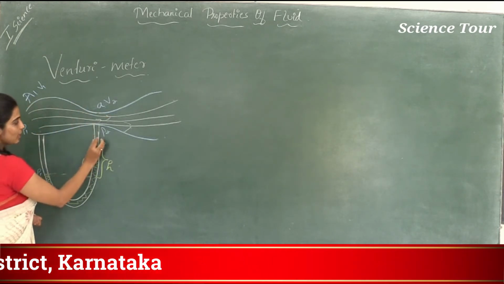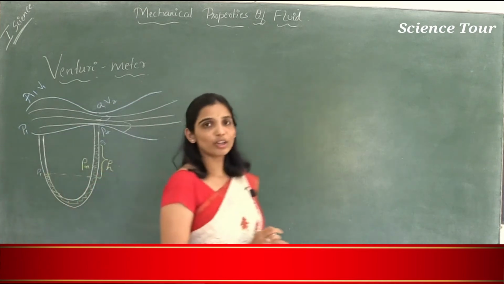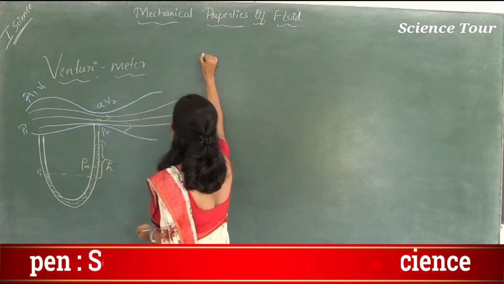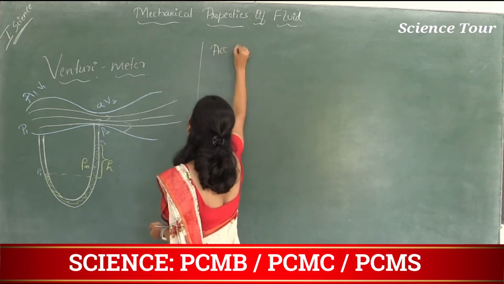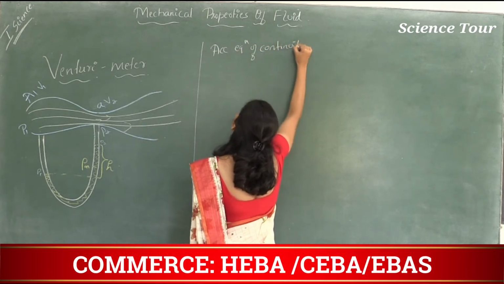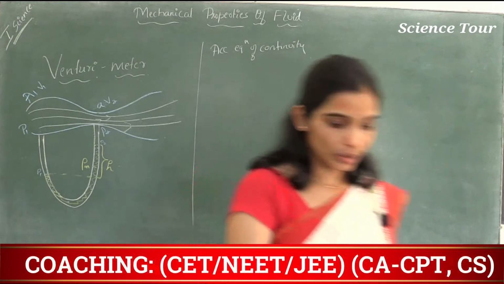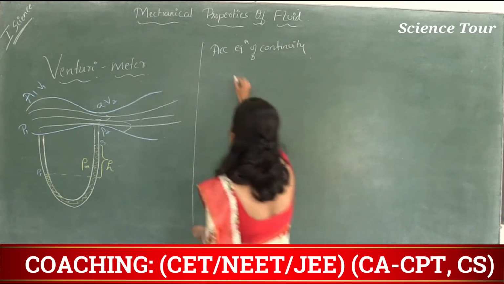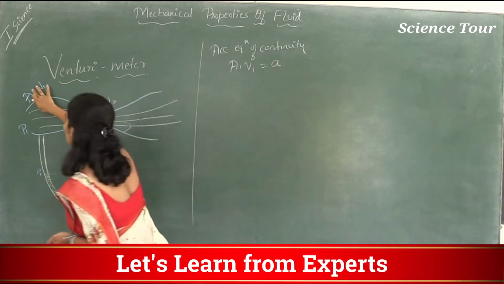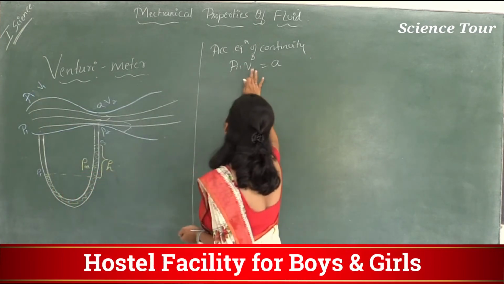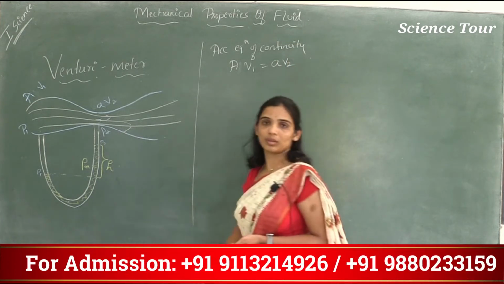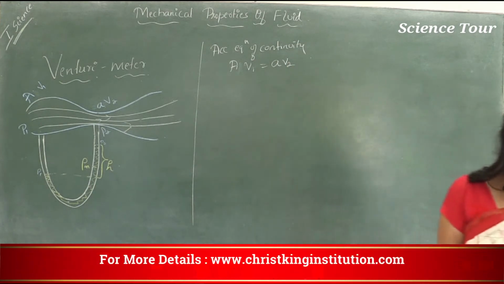Now, according to the equation of continuity, because this is a steady flow of fluid, A1 V1 is equal to small a V2.